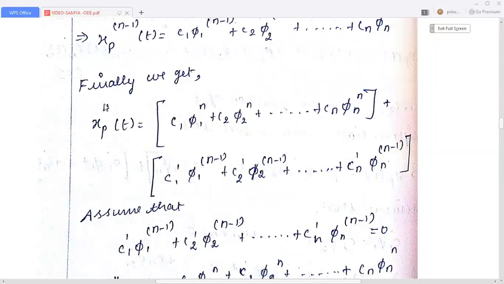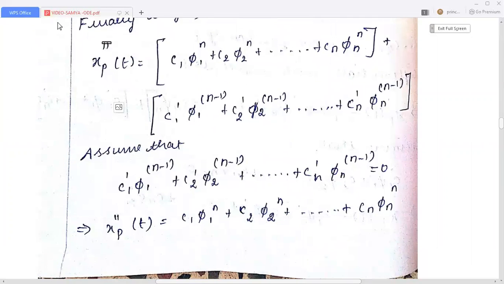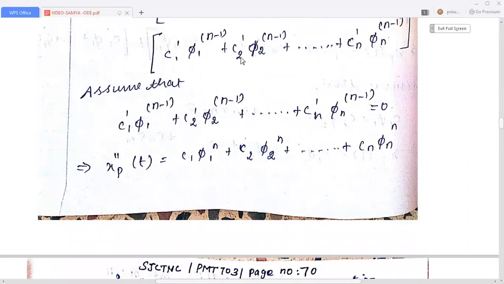Finally, we get the nth derivative of xp of t equal to C1 φ1 power n plus C2 φ2 power n plus etc. Cn φn power n plus C1 dash φ1 power n minus 1 plus C2 dash φ2 power n minus 1 plus etc. Cn dash φn power n minus 1. Then assume that this second part is 0.